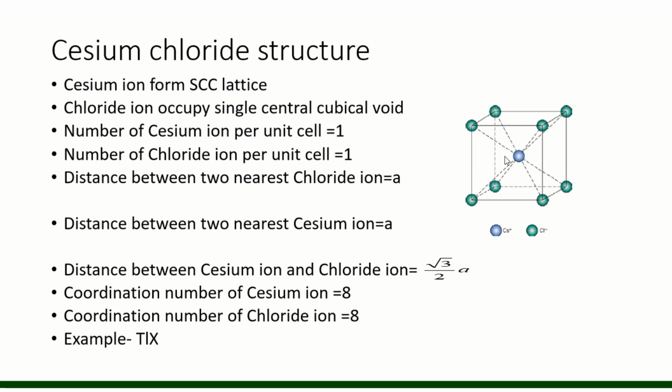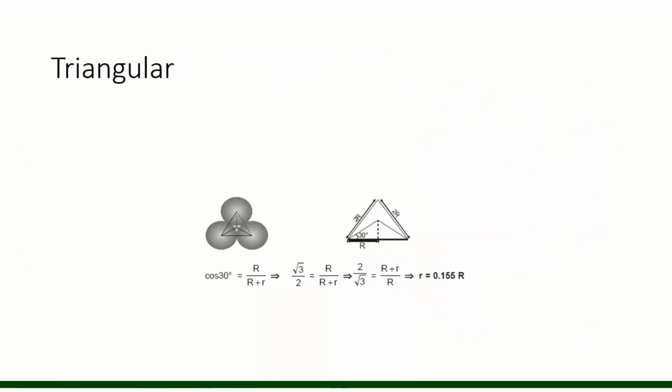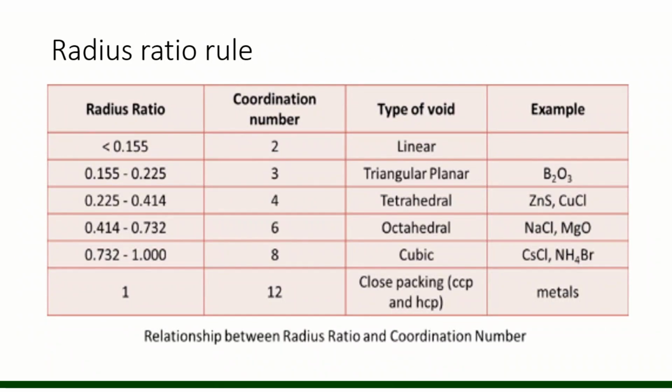Here cesium ion given void and chloride ion form lattice, and here I mentioned, so these both are correct. Either cesium ion forms SCC lattice or it occupies central cubical void, because the radius ratio for them is almost equal to 1. For 8 coordination number we know it is 0.732 to 1.